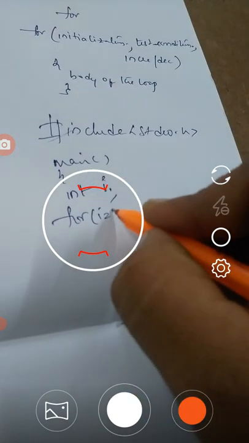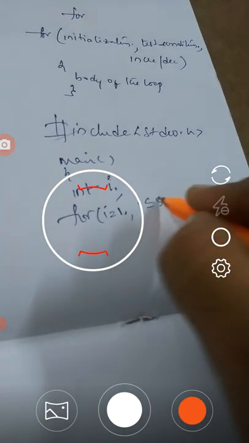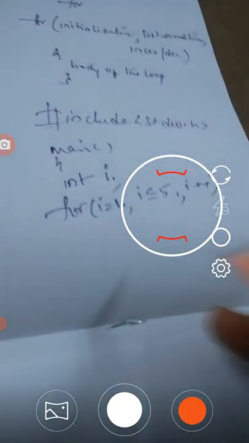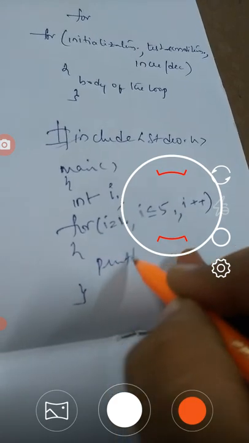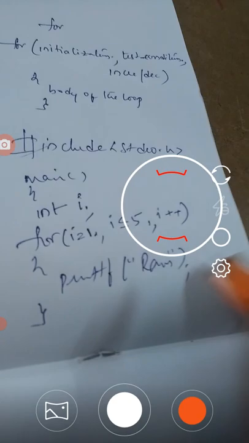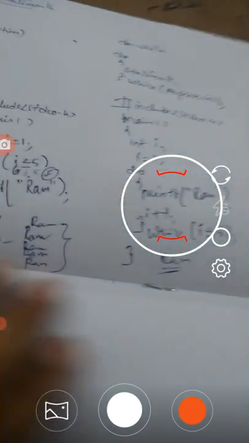Here I'm initializing this loop variable, then the test condition, that is i less than or equal to 5. After that I'm using the increment operator i plus plus. What I'm going to print should be written here, that is Ram. This also works the same as the other two.